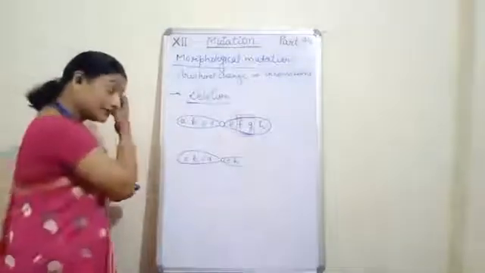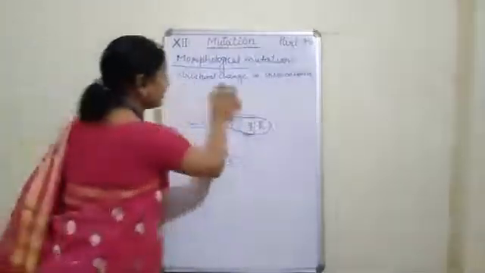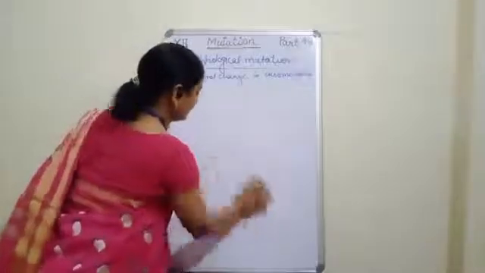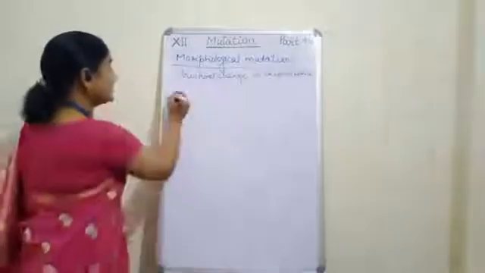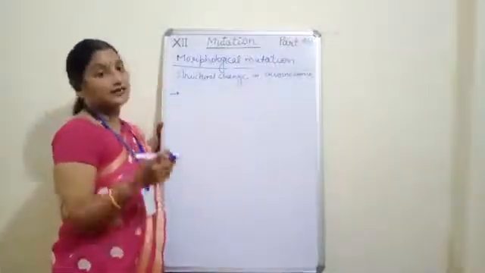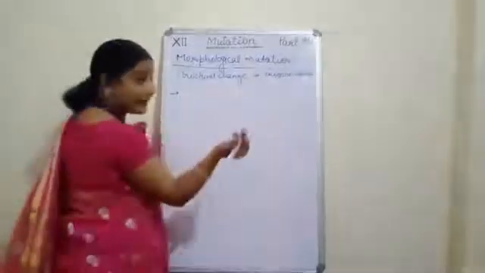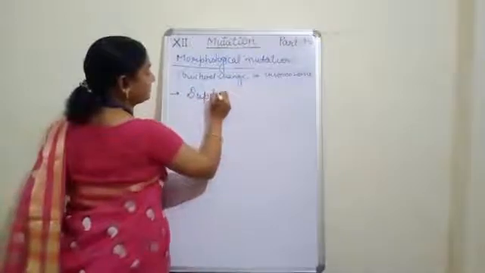Okay, now see, the next type of morphological mutation is duplication. Okay, now from the name it is 100% clear that if in deletion some piece has been deleted, then in duplication the piece will get doubled. See, duplication.